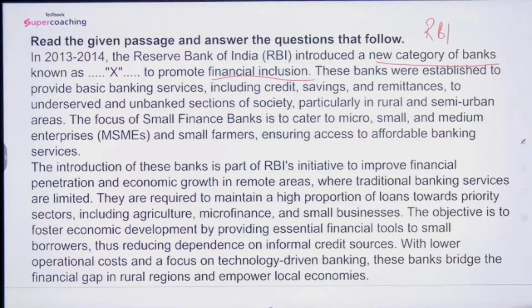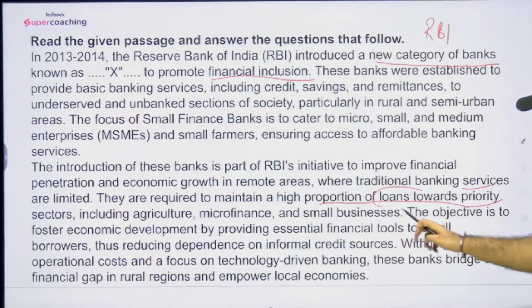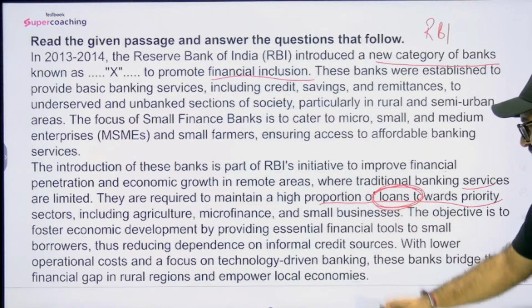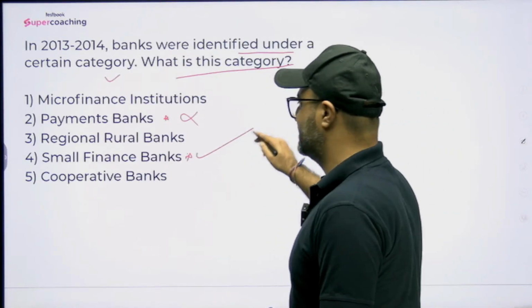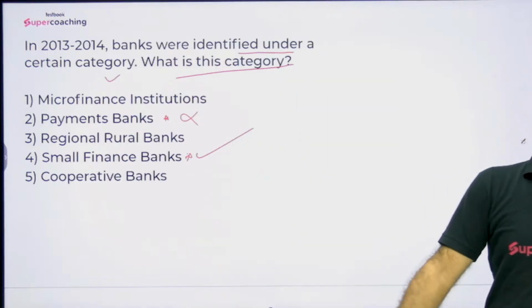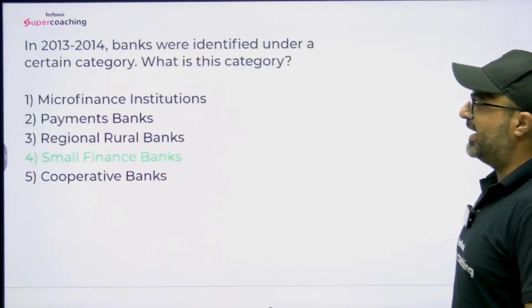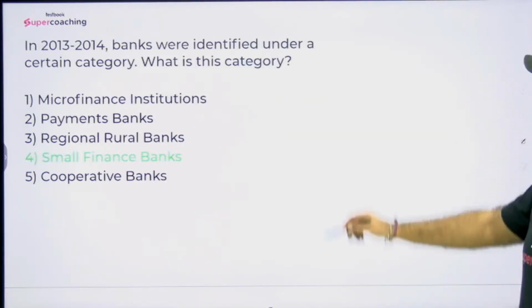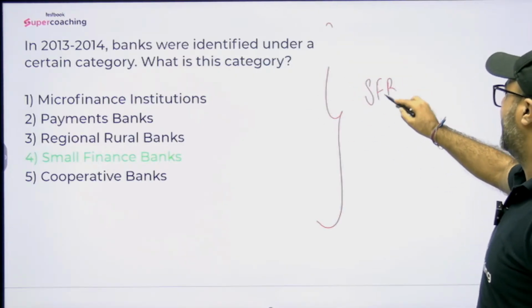As you understand the details, they have given financial penetration, economic growth in remote areas, that is true, but they are talking about banking services, high proportion of loans towards. The moment they say high proportion of loans, I should be very clear that payment banks are not involved in lending. Only the bank which is involved in lending is small finance bank. So the answer to this particular question, without reading further, is small finance banks, which means the category they are discussing in this paragraph is small finance bank.